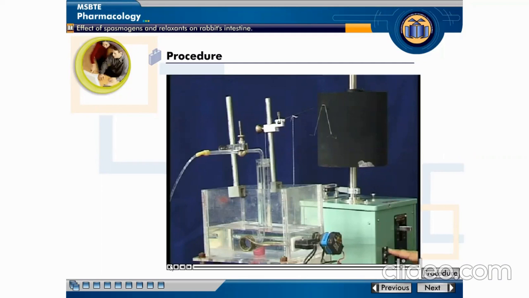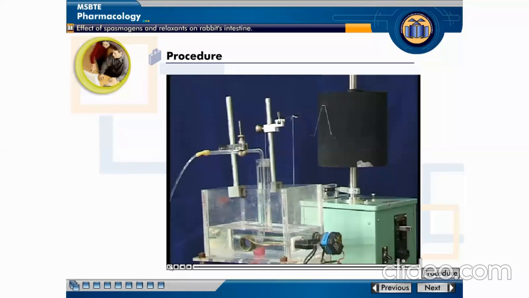then it shows normal pendular movement, because atropine and acetylcholine are antagonists of each other. What is meant by antagonist? Anyone? Stops the action of other drugs. Okay, so antagonist means one drug stops the action of another drug. Atropine alone produces a spasmolytic effect, but when acetylcholine and atropine are in combination, it shows normal pendular movement.